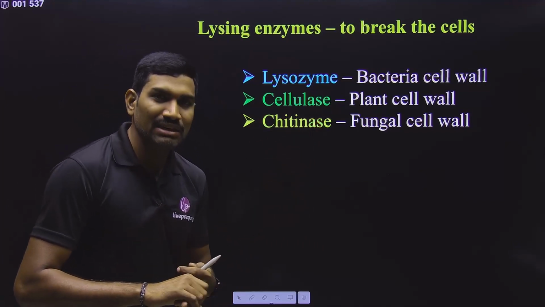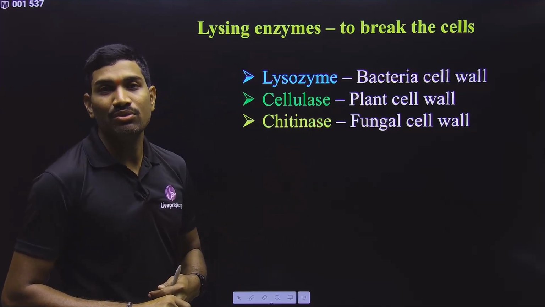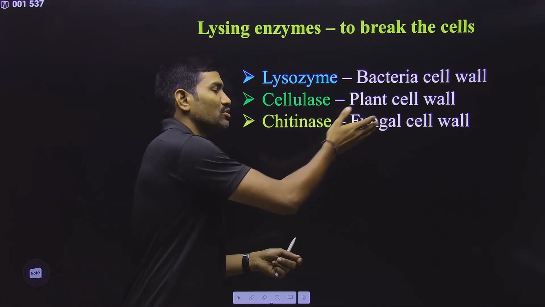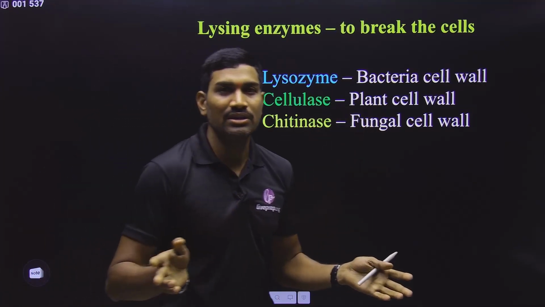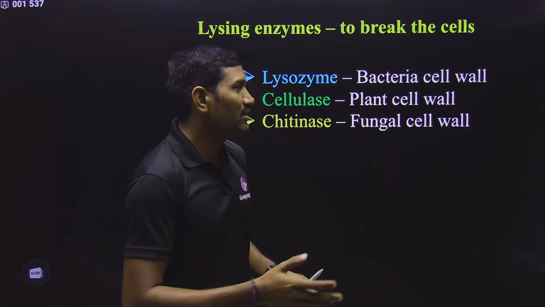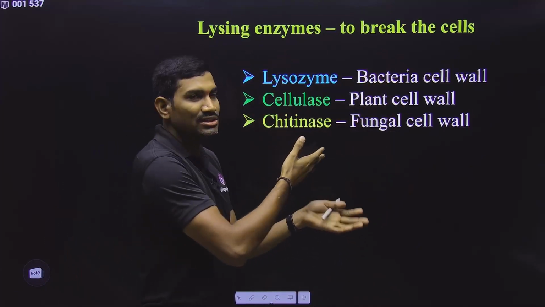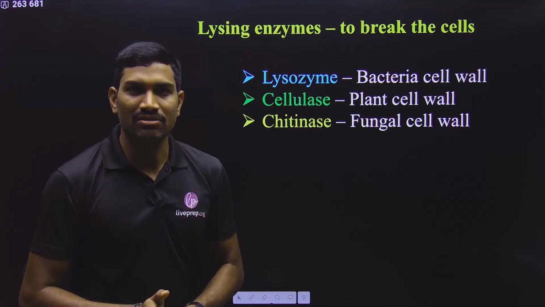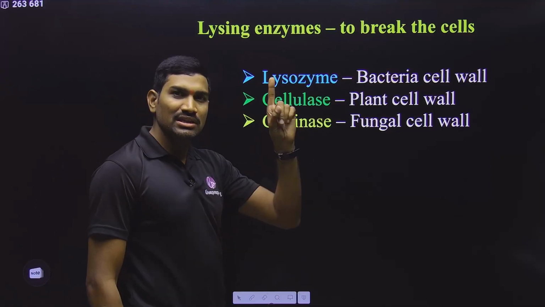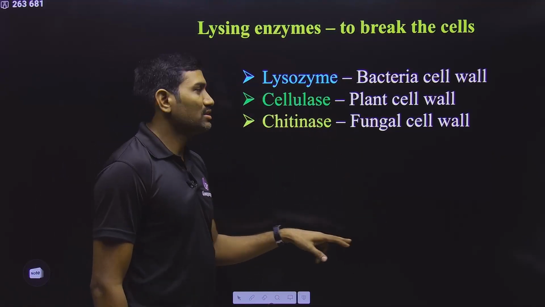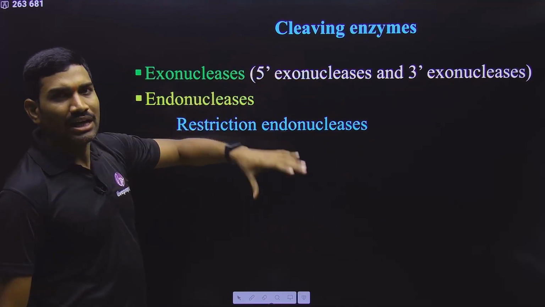If you are isolating DNA from a fungal cell, then what you need to do is use the chitinase enzyme so that the fungal cell wall will be broken. So in this way, for the lysis of the cell wall of the corresponding cells, different enzymes are used. These are also enzymes used in recombinant DNA technology. But remember, these names we will study once again under isolation of DNA.